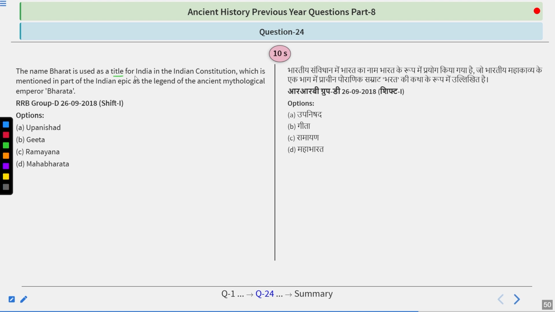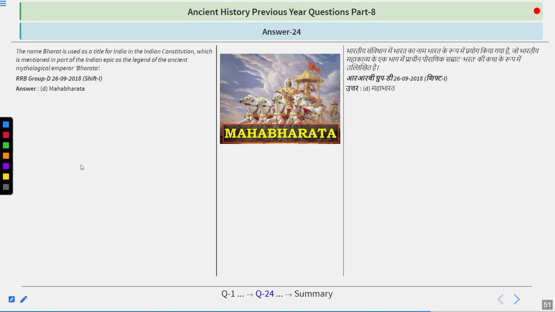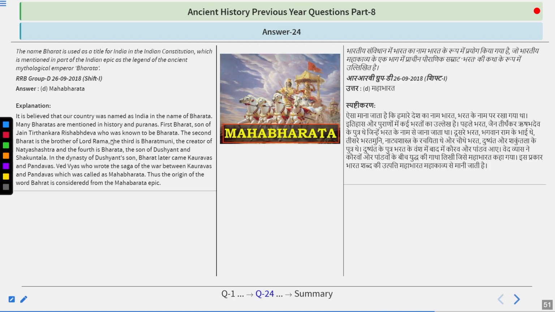The name Bharat is used as a title for India in the Indian Constitution, which is mentioned in the part of Indian epic as the legend of ancient mythological emperor Bharata. So try to answer. The options are Upanishad, Gita, Ramayana or Mahabharat. So I hope you got the right answer. The answer is Mahabharat. It is believed that our country was named Bharat after the Mahabharat.